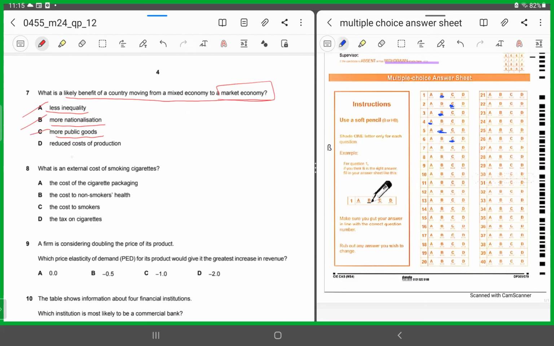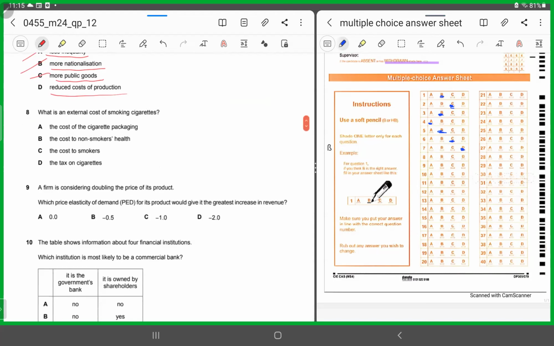Again, why? Because reduced cost of production would be the only benefit because firms try to maximize their profits, and this they could be doing by efficiently utilizing their resources, right, in such a way that productivity is increasing. So reduced cost of production would be the likely benefit of a country moving from mixed economy towards market mechanism, towards market economy, towards free economy. All right. So for 7, it has to be D.